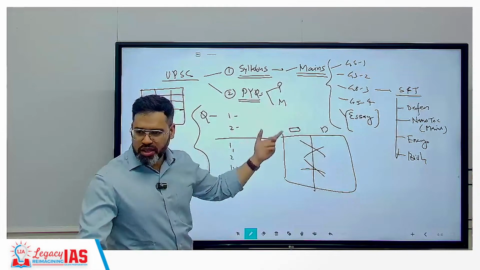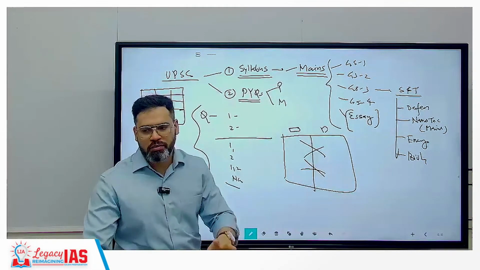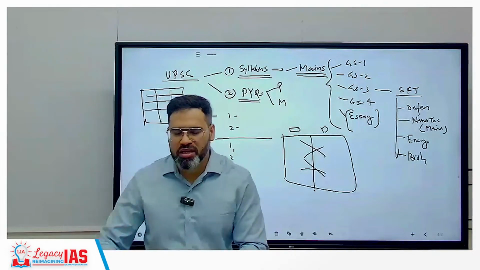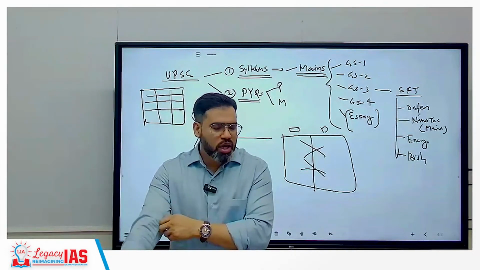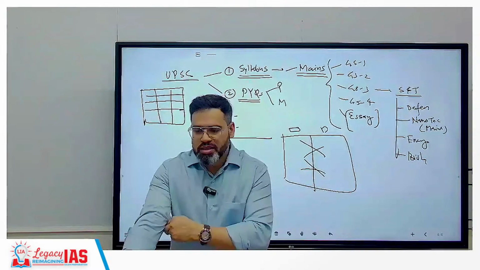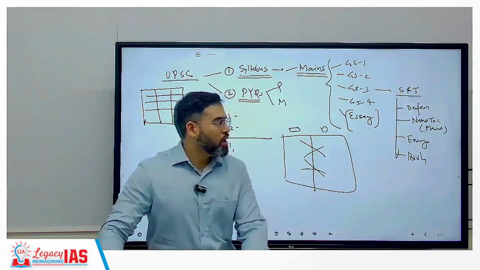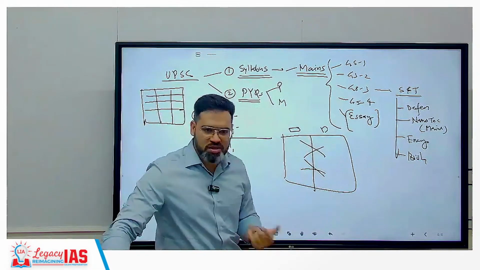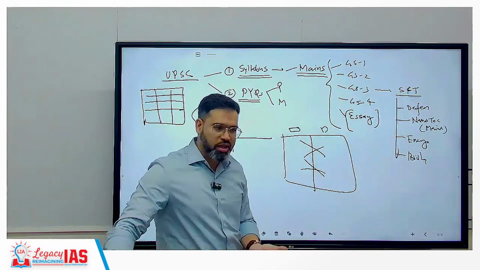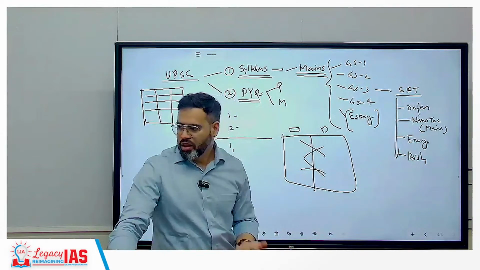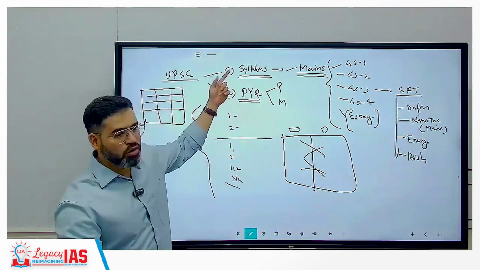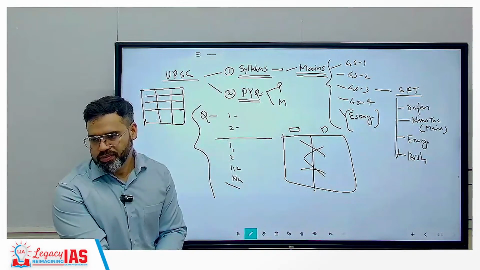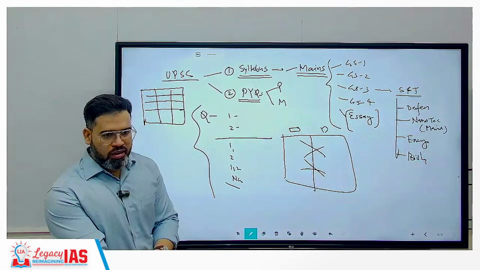Mains के लिए when you purchase the booklet, there are 2 types of booklet, without answer. Go for without answer, because the answers they have given are not up to date answers, correct? So that is the reason, go with without answers. And for prelims के लिए you can get any booklet, because ultimately questions will remain same, answers will remain same there. Clear? So these 2 things keep in mind always: syllabus, and second is previous year questions. Clear?